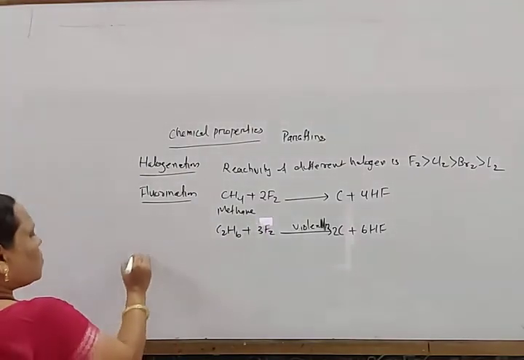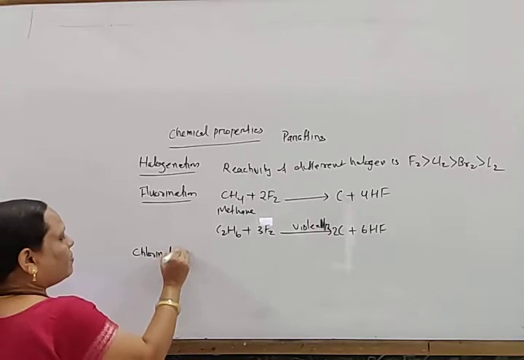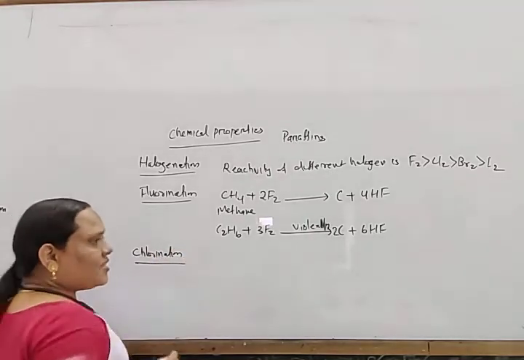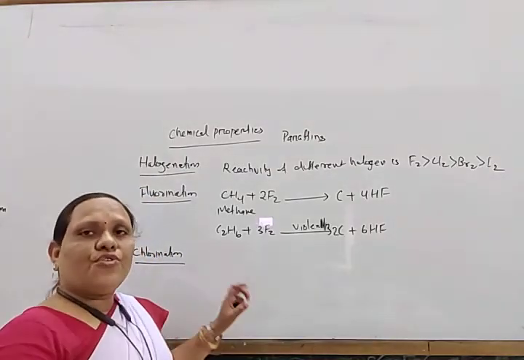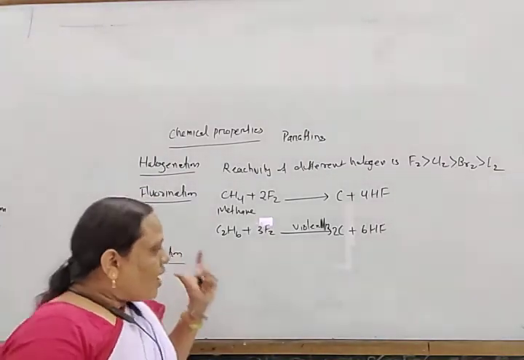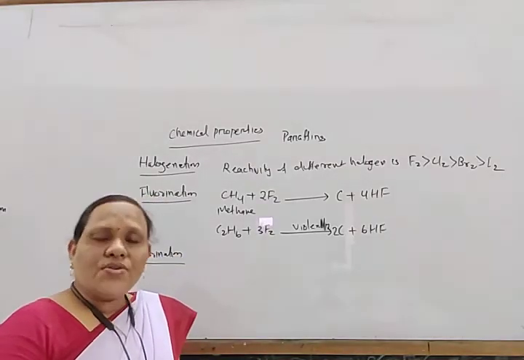Okay. Next, chlorination. Alkanes react with chlorine in presence of sunlight to form alkyl chloride, and this reaction is a continuous process.